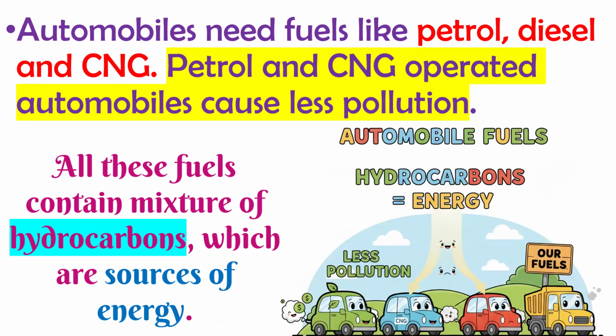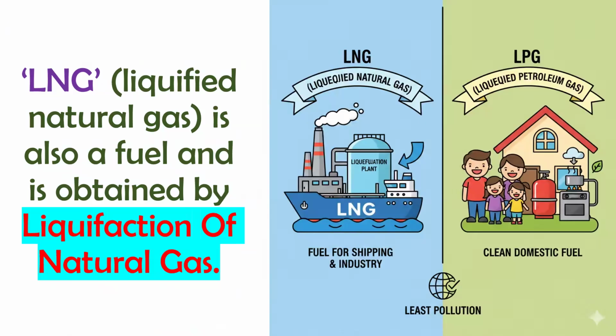Now, automobiles need fuel like petrol, diesel and CNG. So what is the CNG? It is compressed natural gas. And petrol and CNG operated automobiles cause less pollution. So kerosene is causing much pollution, but petrol and CNG have less pollution. And all these fuels contain a mixture of hydrocarbons, which are the source of energy. And these are the three main types.